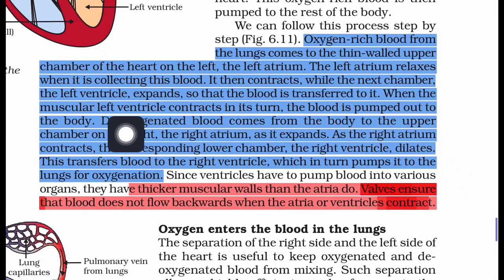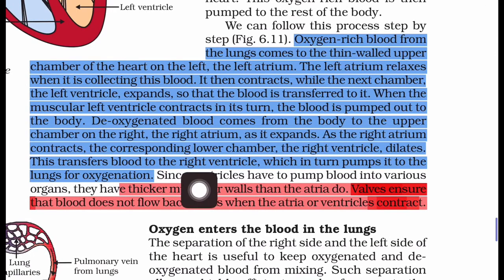When the muscular left ventricle contracts in its turn, the blood is pumped out to the body.